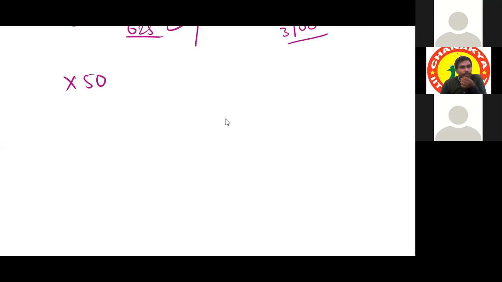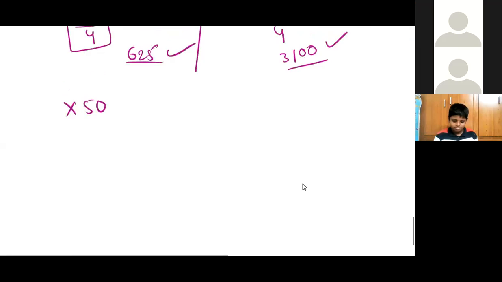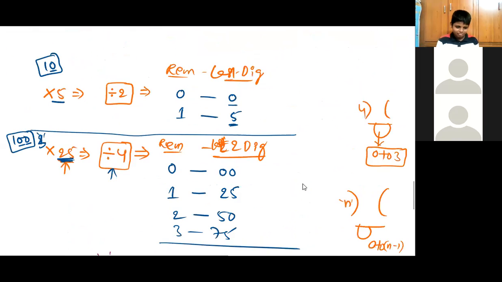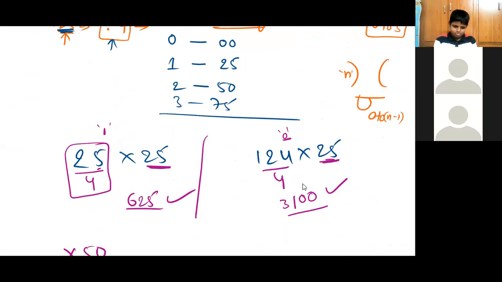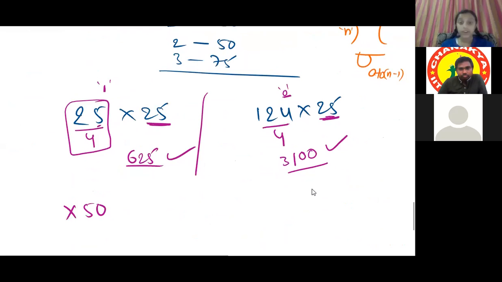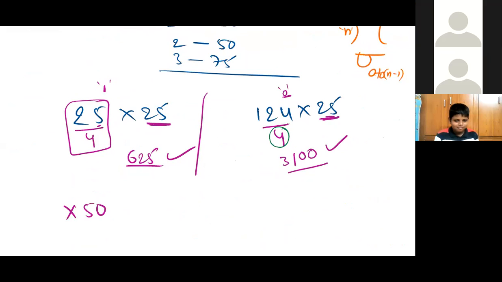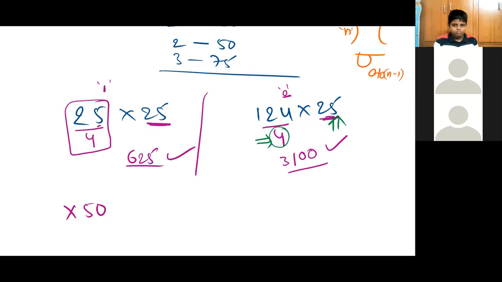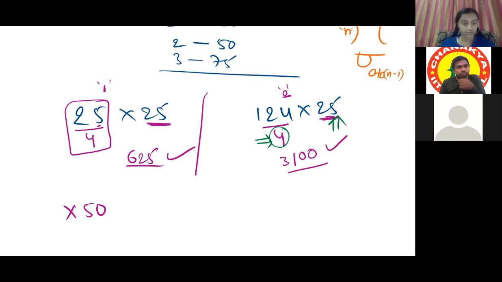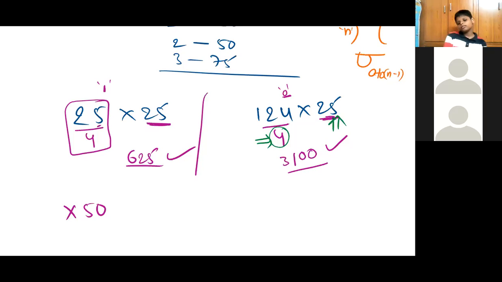Sir, can you please scroll up? So here we wrote 124 by 4. In the place of 4, when you're multiplying it with 50, should it be 6 or 8? In place of this 4 or in place of this 25? In place of this 4, why 50?